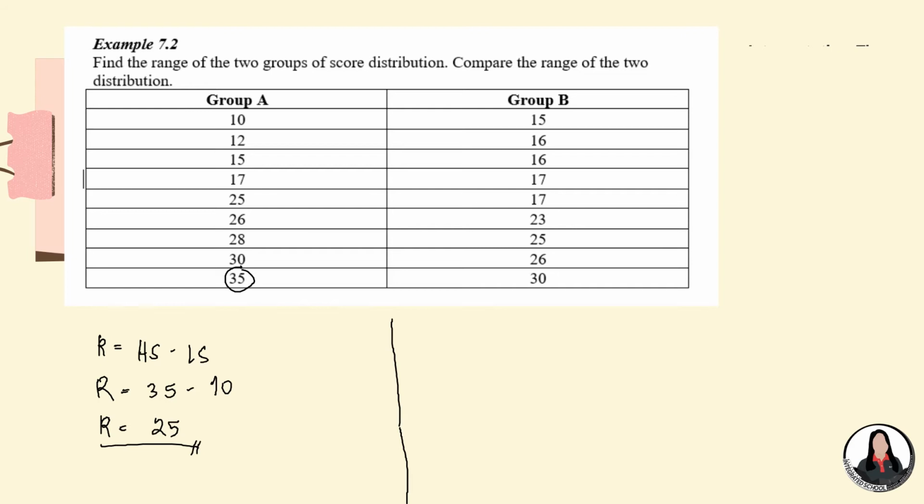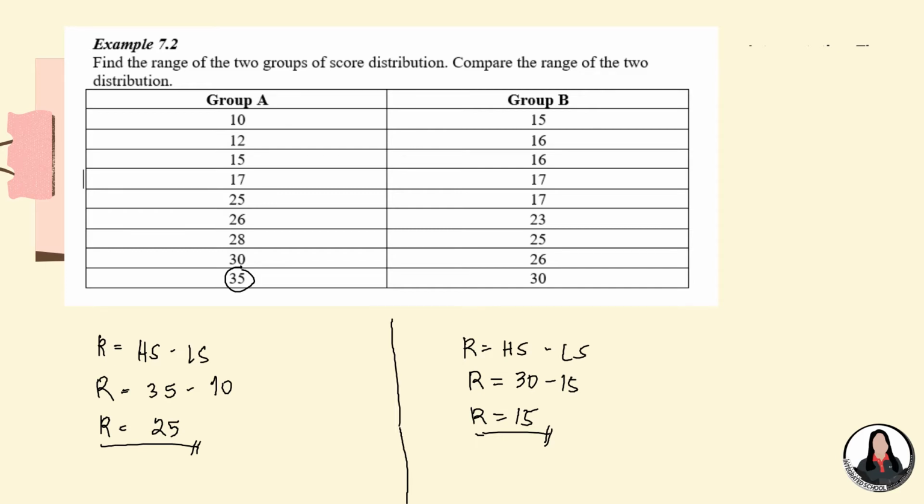How about the group B? Okay, so range is equal to HS minus LS. So range is equal to 30 minus 15. Okay, so the range is 15. So we are asked to compare the range of these two score distributions. Now, anong mapapansin nyo sa score distributions ng dalawang groups?